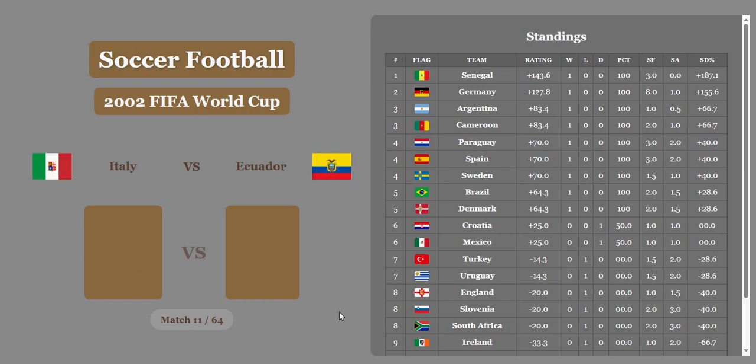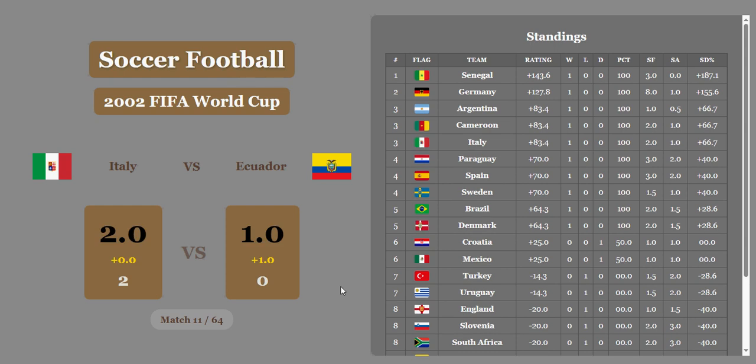Italy versus Ecuador for match 11. Italy 2, Ecuador 0. Ecuador will get a whole goal to cut the lead in half, but Italy will open up with the win. Remember, we're bringing you the most accurate rankings in the world from the worst announcer in the world.